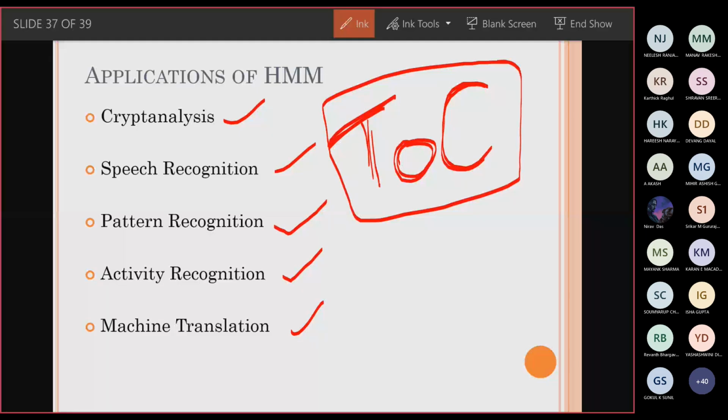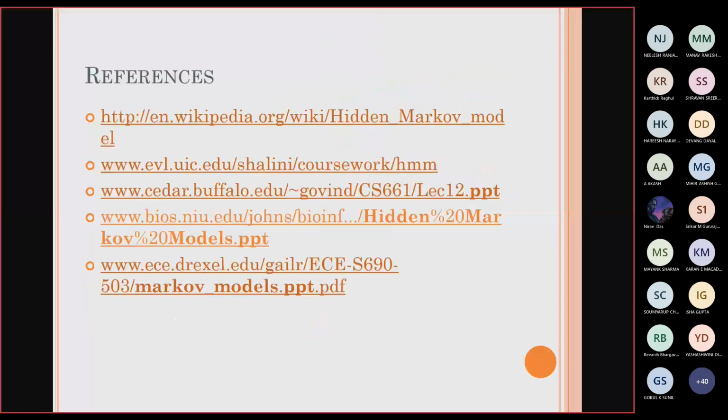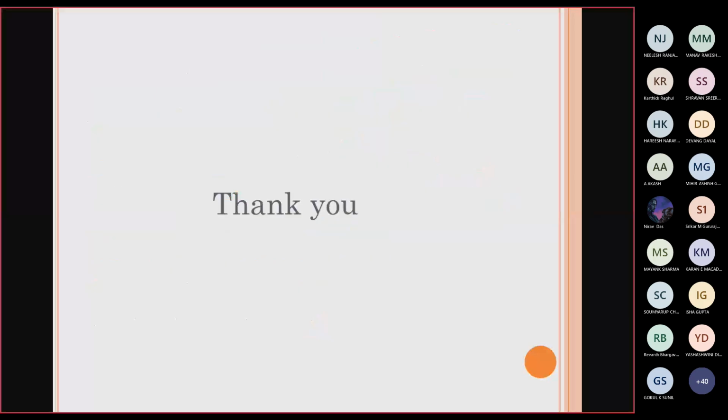Using this hidden Markov model, you are going to find the probability of some hidden states. The probability of some unobserved data can also be inferred. That is the thing you can infer from this particular hidden Markov model. These are some references they have given.